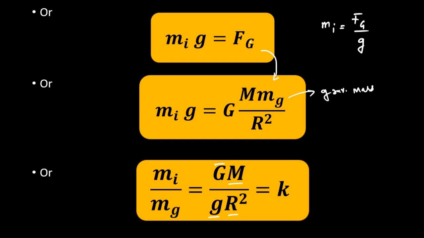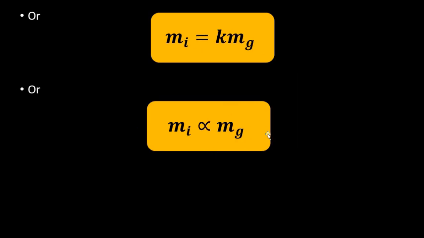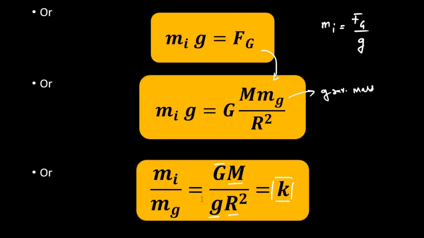So this whole thing gives us a constant. So the ratio m_i by m_g is a constant k, or the inertial mass is directly proportional to the gravitational mass, with a constant of proportionality small k, which is equal to G M by small g R squared.